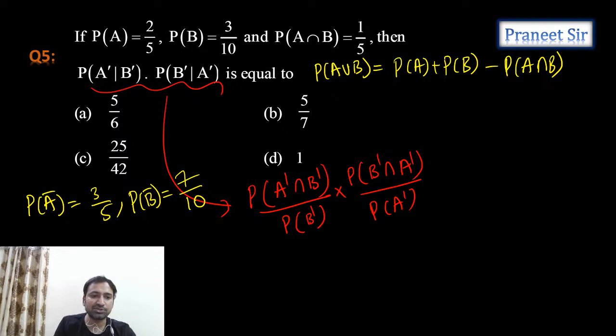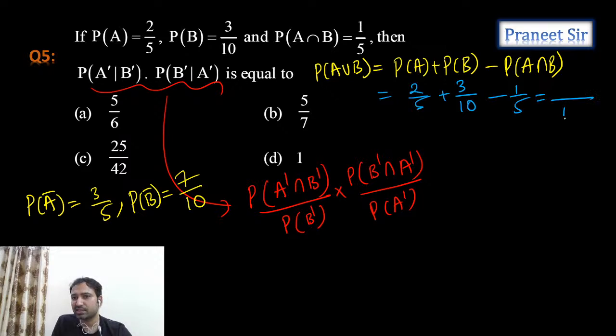If you substitute, probability of A he gave as 2 by 5, probability of B he gave, and probability of A intersection B he gave. Now let's take LCM, which is 10. Here 4 plus 3 minus 2, so total 5 by 10, which is equal to 1 by 2.